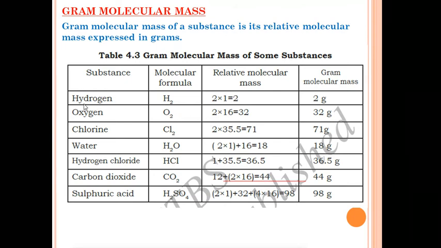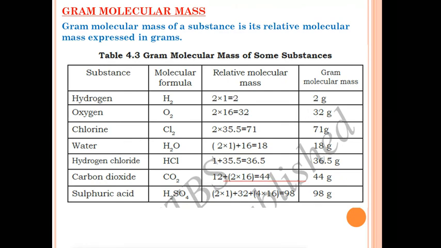For example, hydrogen. What is the molecular formula of hydrogen? H2. Then relative molecular mass is 2, as 2 hydrogen atoms are there and atomic mass is 1. 2 into 1 is 2. Gram molecular mass is 2 grams. Again oxygen. The molecular formula of oxygen is O2. What is the atomic mass of oxygen? 16. 2 atoms of oxygen are there. 2 into 16, that is 32. And the gram molecular mass is 32 grams.